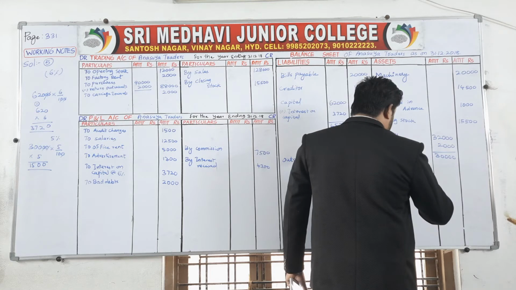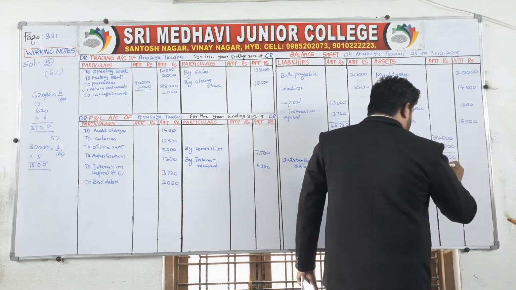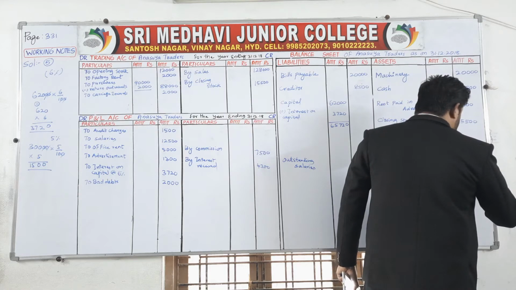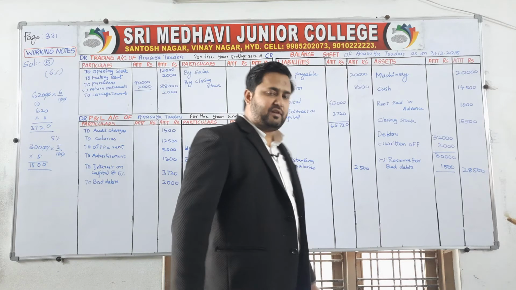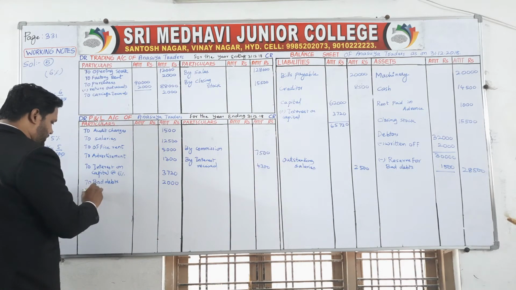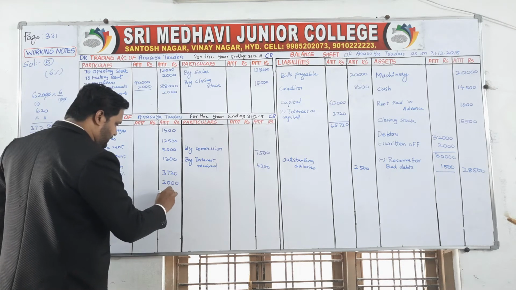Reserve for bad debts. How much? 1,500. Now minus this 1,500, outer column 28,500. From 30,000 minus 1,500, 28,500. Now show that also here, the profit and loss account debit side, to reserve for bad debts. How much? 1,500.